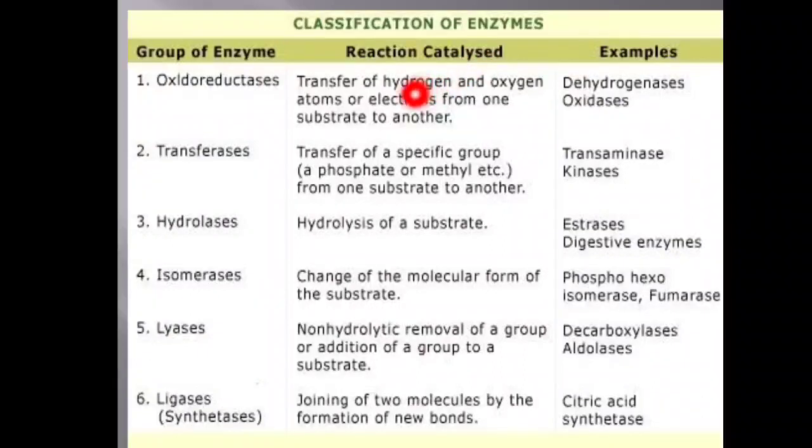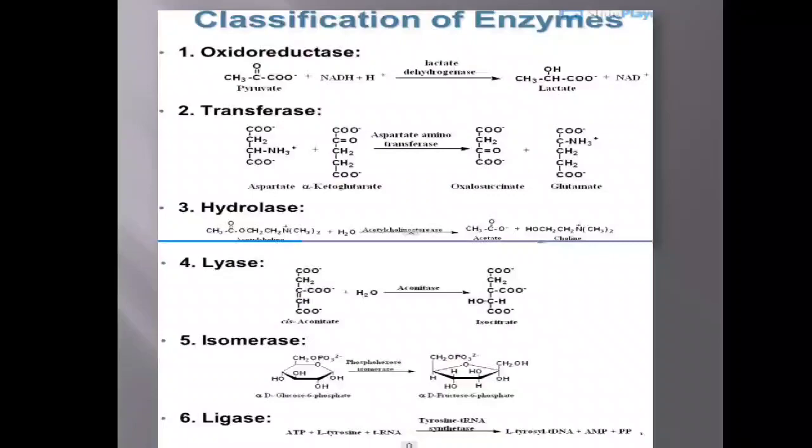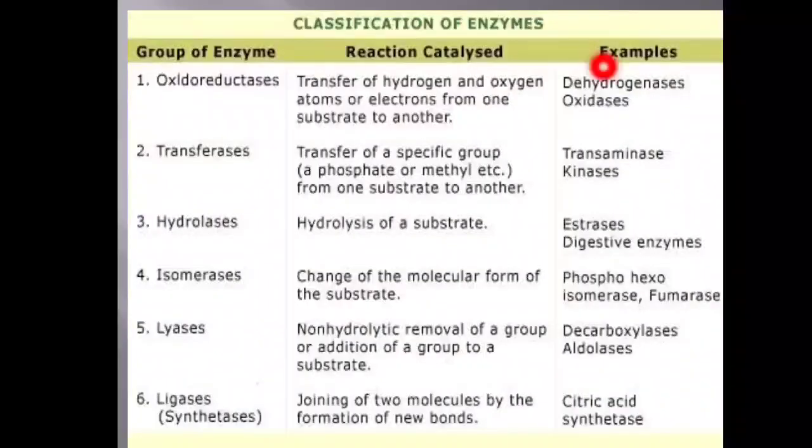That is, they transfer hydrogen and oxygen atoms or electrons from one substrate to another substance. So the enzymes which bring about oxidation reduction reactions are called oxidoreductases. Familiar examples for that category are dehydrogenases and oxidases.